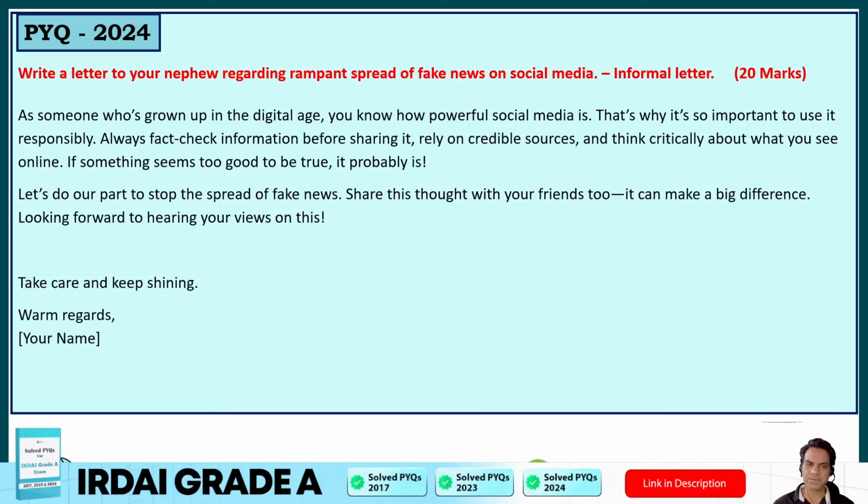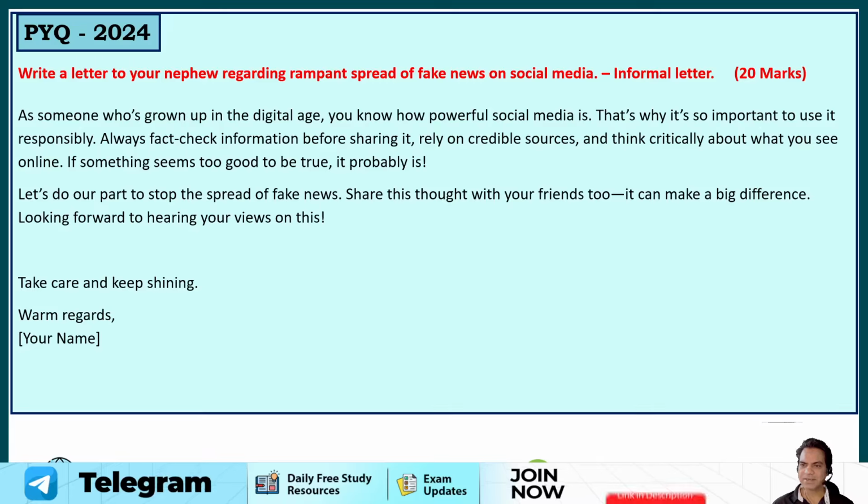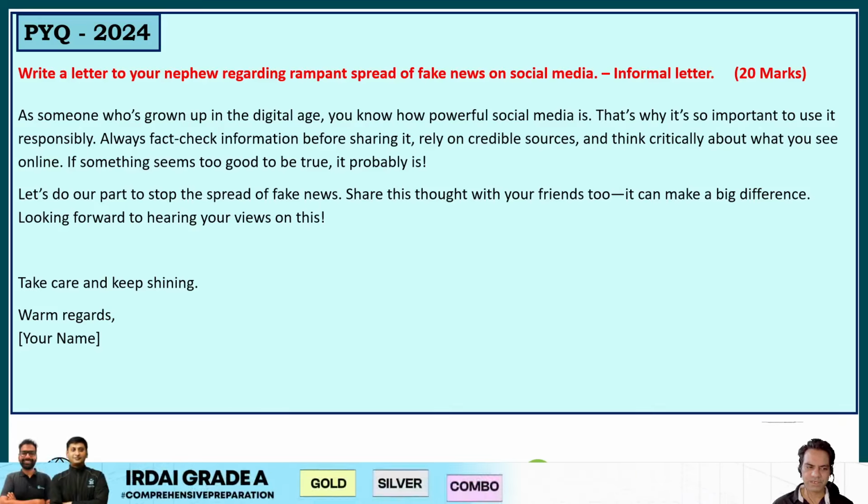As someone who's growing up in the digital age, you know how powerful social media is. That's why it's so important to use it responsibly. Always fact check information before sharing it, rely on credible sources, and think critically about what you see online. If something seems too good to be true, it probably is. Let's do our part to stop the spread of fake news. Share this thought with your friends too. It can make a big difference. Looking forward to hearing your views on this. Take care and keep shining. Your warm regards, your name.